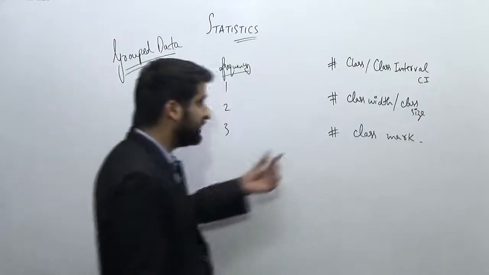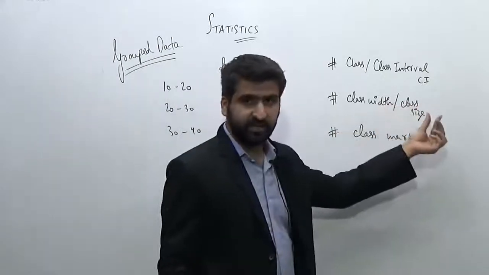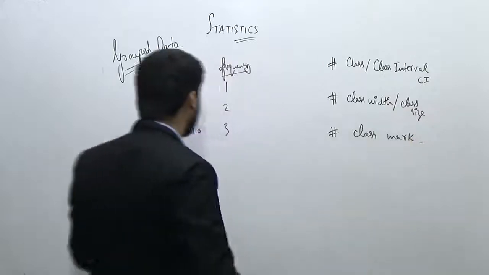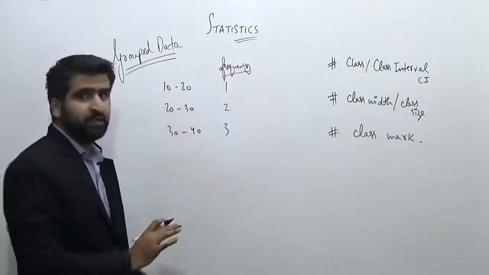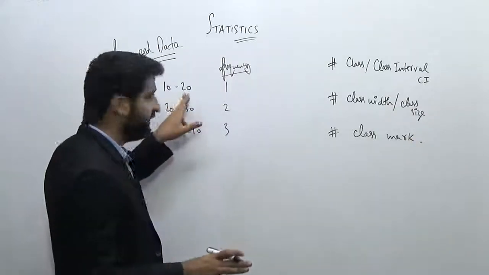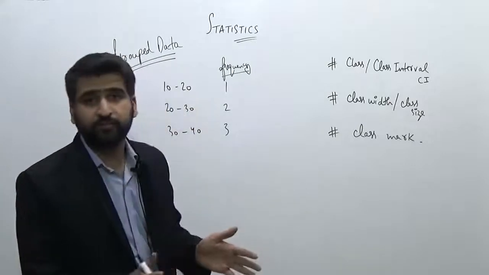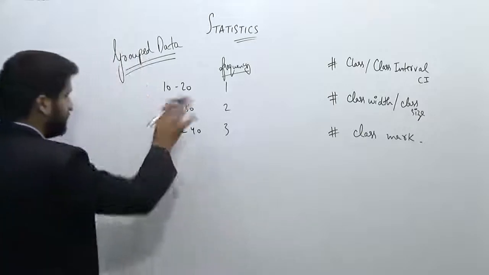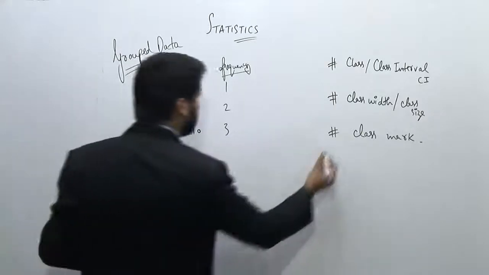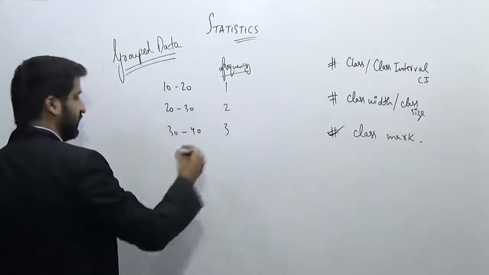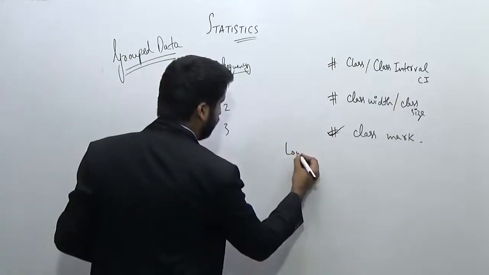And here, from the name, it is pretty clear that the class width will be equal to 10, because the difference between the upper and the lower limit is equal to 10. That is the size of a class, right? So the size of the class here is equal to 10. And the last part, class mark, I'll discuss. But first of all, also understand 2 things: lower limit